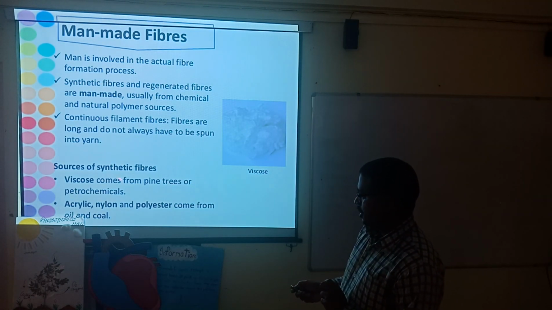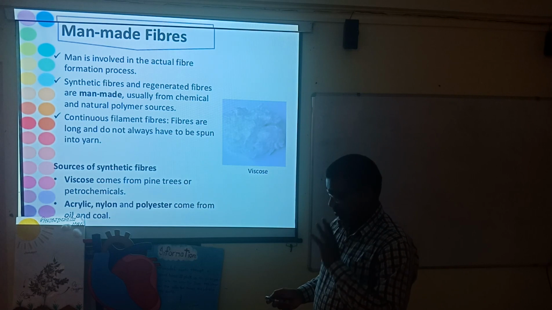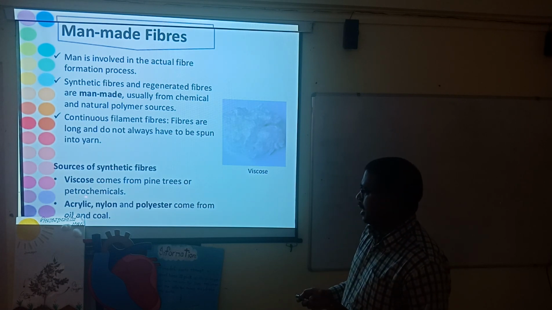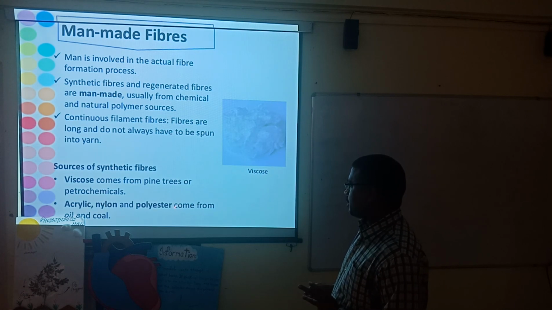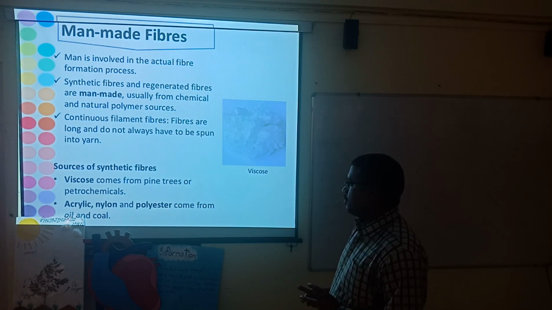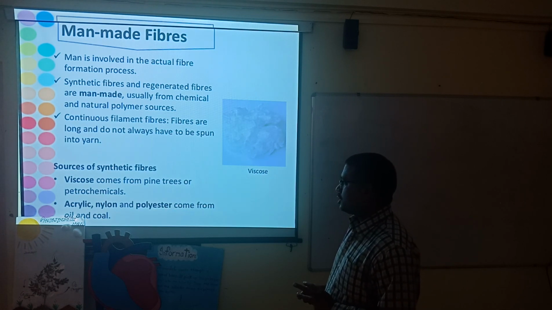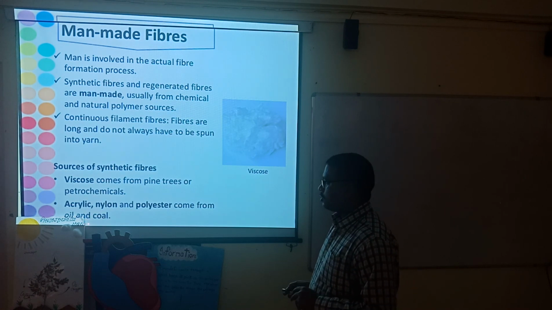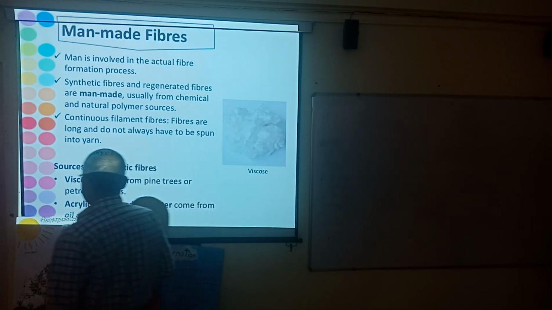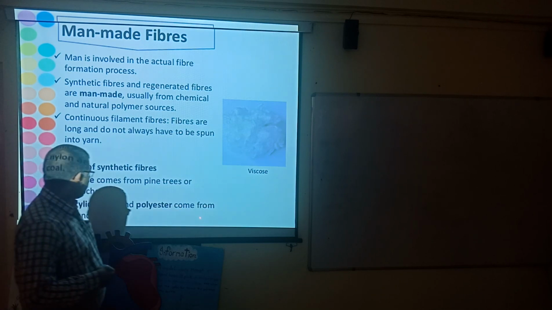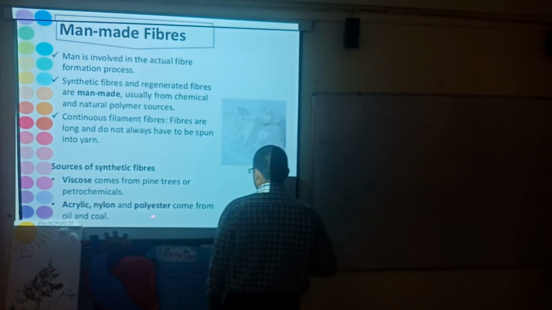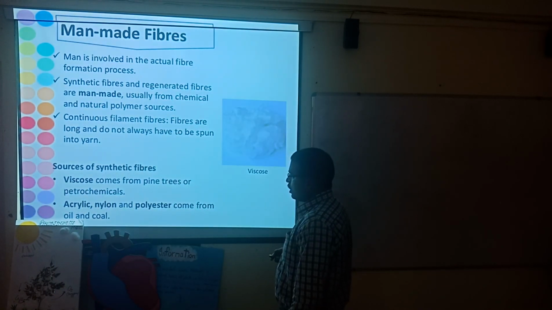Pine trees or petrochemicals, the density of the liquid is very high, and that's why it is called viscose. Acrylic, nylon, and polyester come from oil and coal. You can see it written clearly here: oil and coal. These nylon, acrylic, and polyester are from oil and coal.